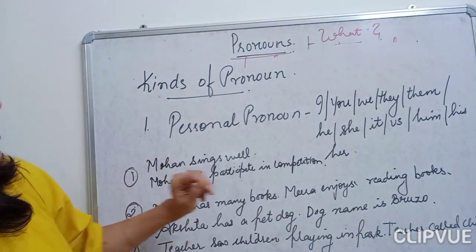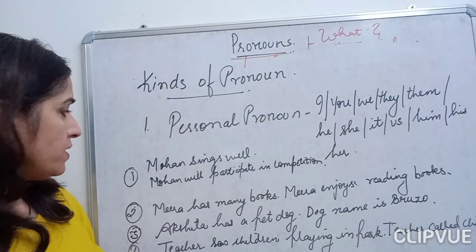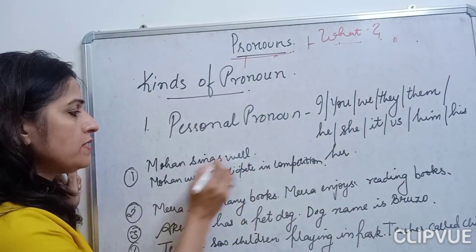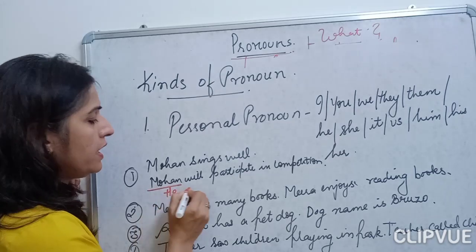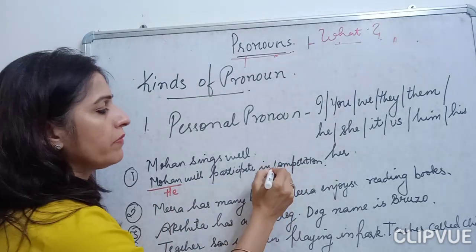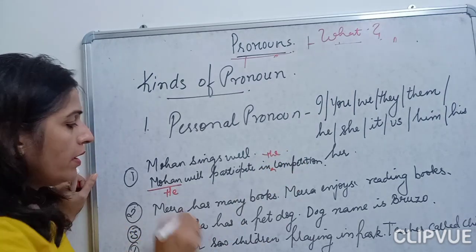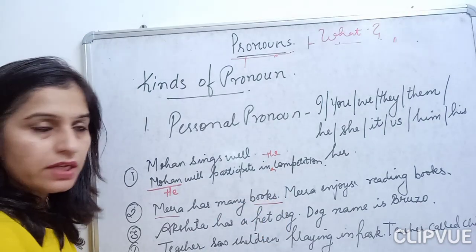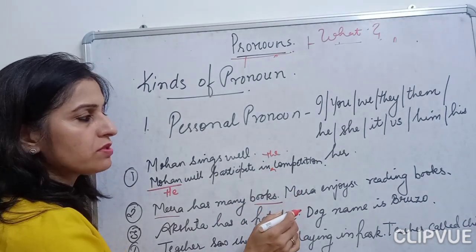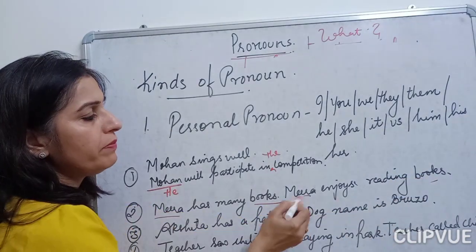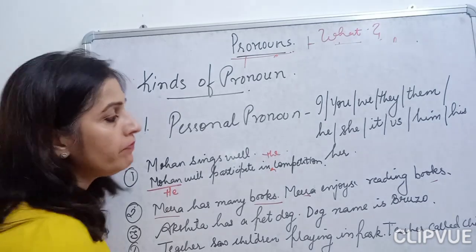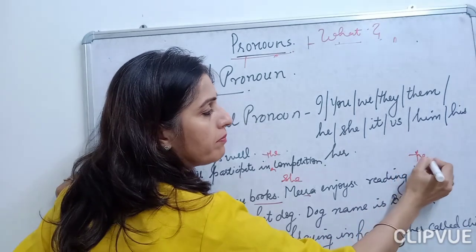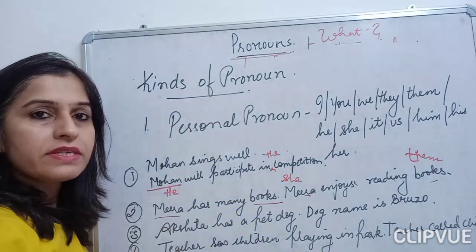Like, see, first, Mohan sings well. Okay, Mohan sings well. Mohan will participate in the competition. So what will come here? He will participate in the competition. Meera has many books. First time we are talking about Meera and books, so we will not use any pronoun here. Second sentence, again we are talking about Meera as well as the books, so we will be replacing them with the correct pronoun. She enjoys reading them.